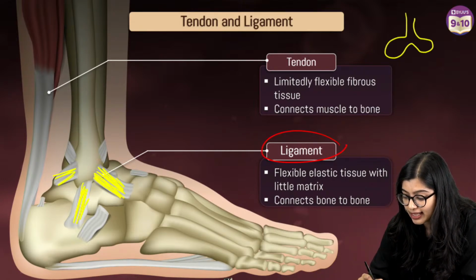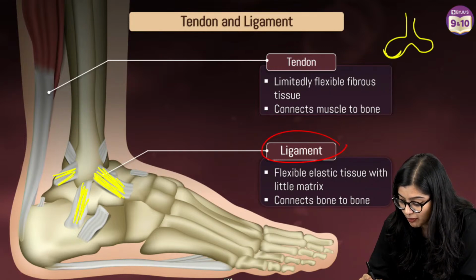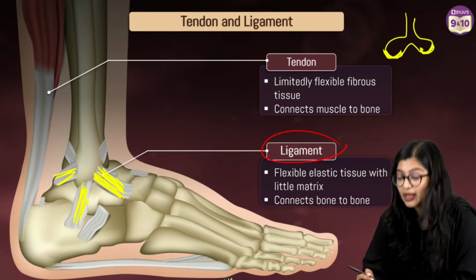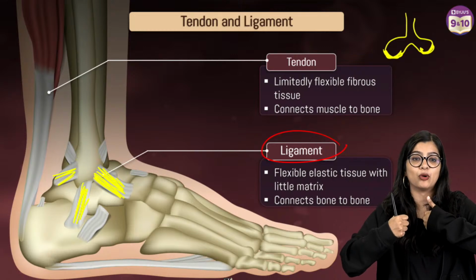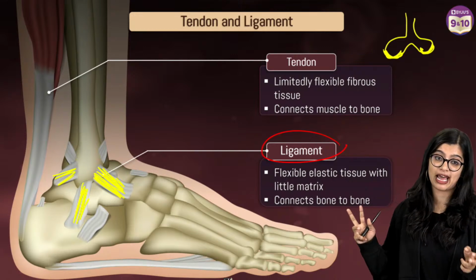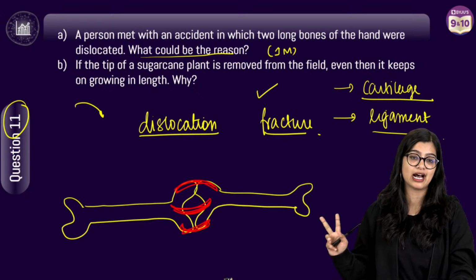Cartilage is not something that will get affected here because cartilage is found at the surfaces, right? Which prevents the harsh rubbing of the bones, right? So it's not cartilage but rather it is ligament. Okay, that is the answer.